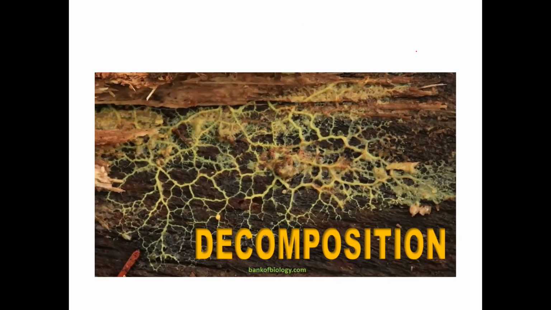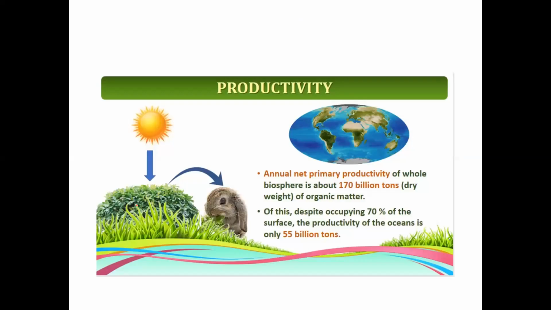I wish to talk about a few other equations also here, which will be very useful for the purpose of NEET. Here there is a concept of net secondary productivity also, which is termed P2N.